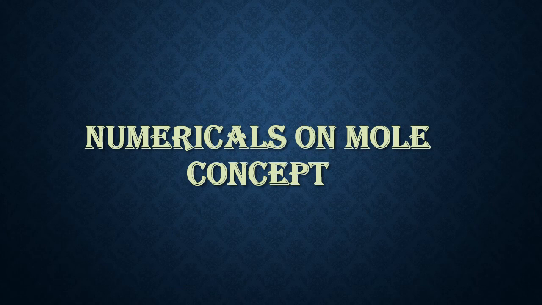Gram atomic mass means atomic mass expressed in grams, whereas gram molecular mass is molecular mass expressed in grams, also known as molar mass. Okay, right. Now we'll start the numericals to understand the mole concept.